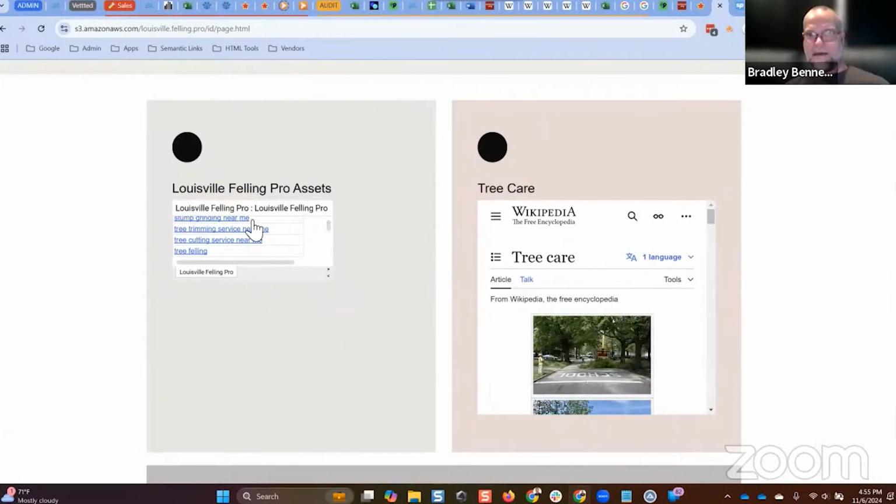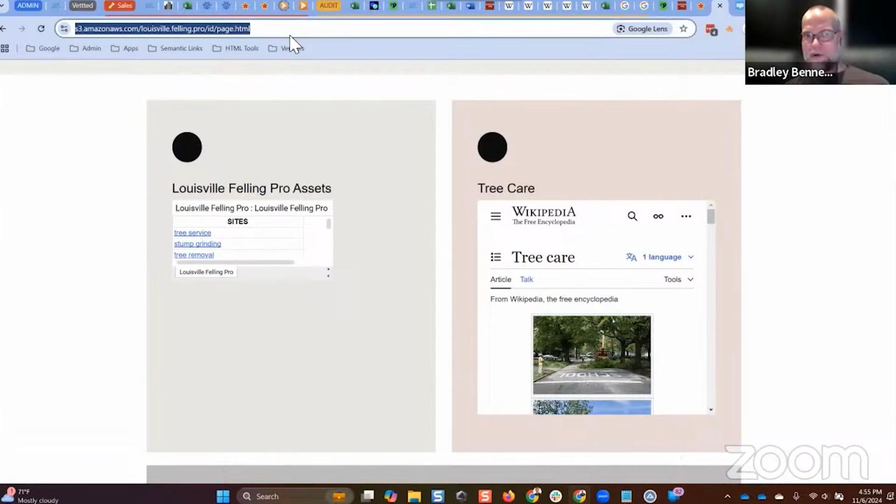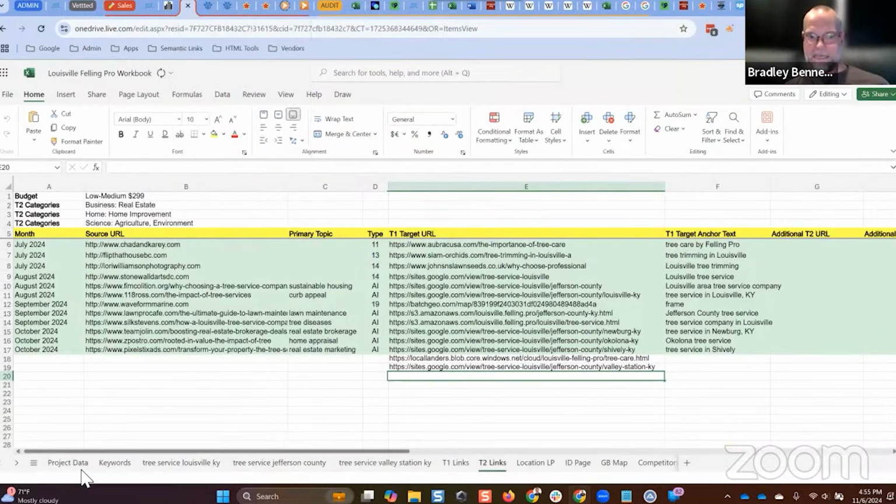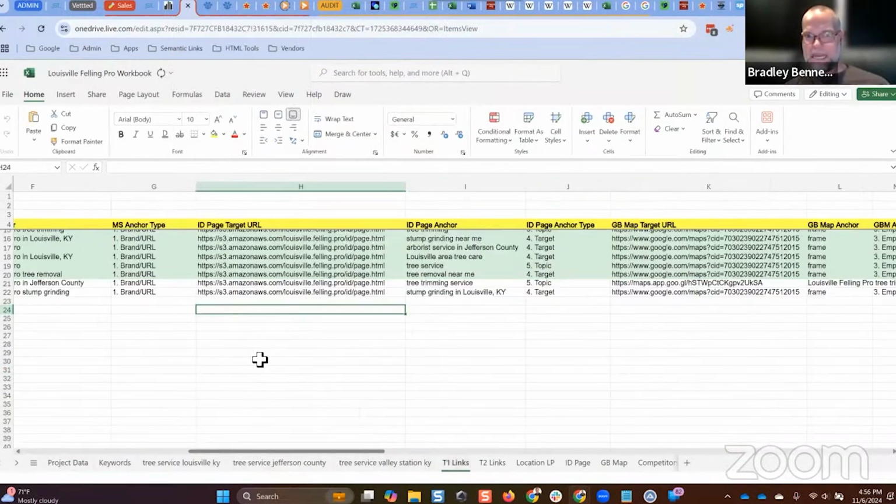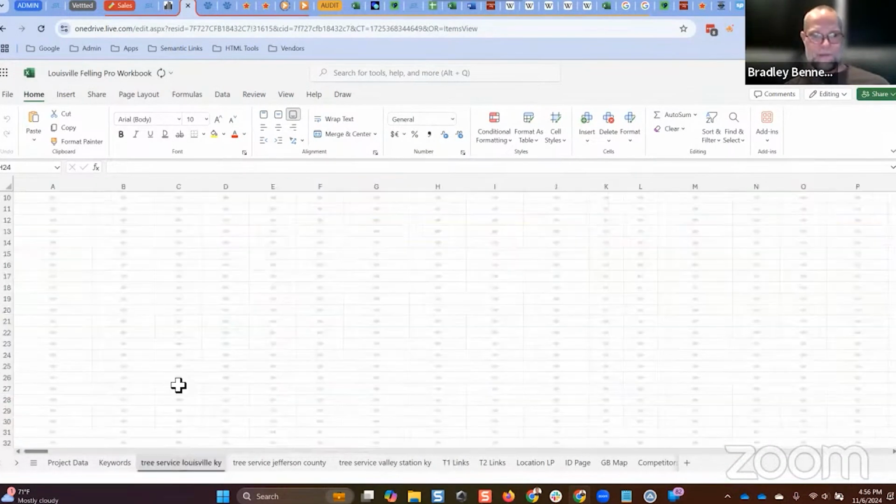Do you understand? I would have to build links individually to all 200 plus of those page URLs in order to achieve what I can do by building links to the ID page, where all of those page URLs are referenced. Is that clear? And again, guys, this @ID page URL should be referenced in the schema for the money site, for the location landing page, which is going to be this page right here.